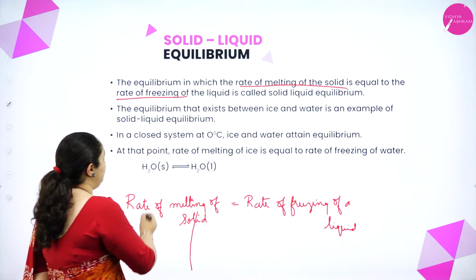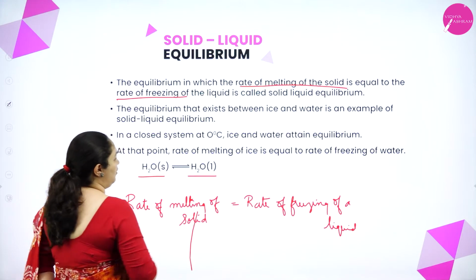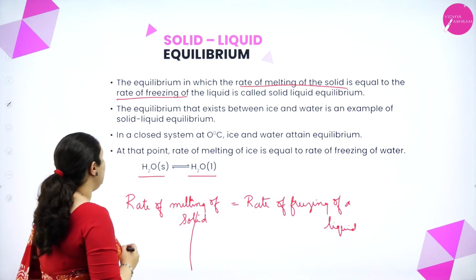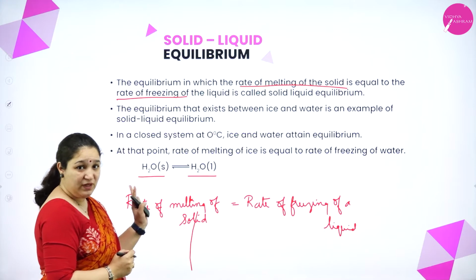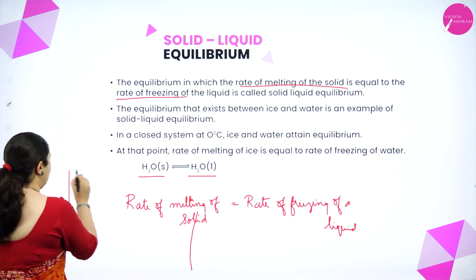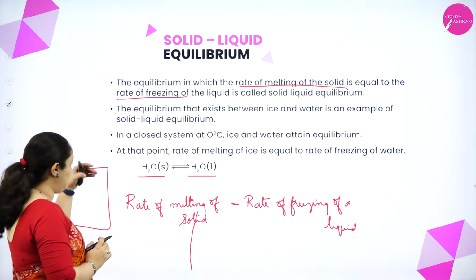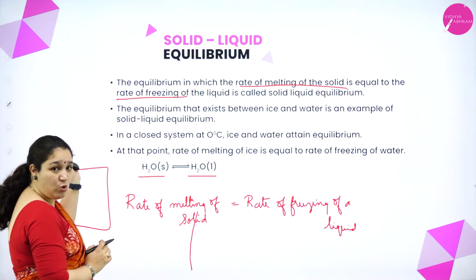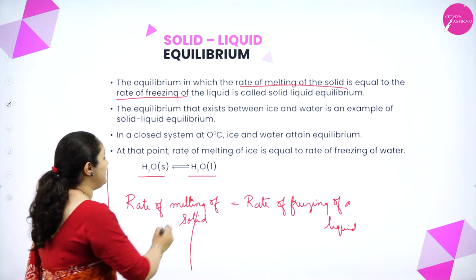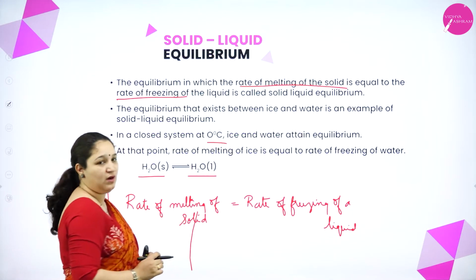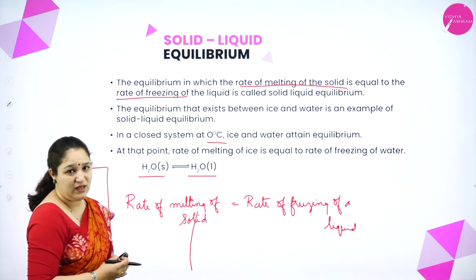Example, you can see ice and water. Here in a closed system, means if I am taking a container, it should be completely closed. If it is open, we call it an open system. So in a closed system at 0 degrees Celsius, ice and water are attaining equilibrium.